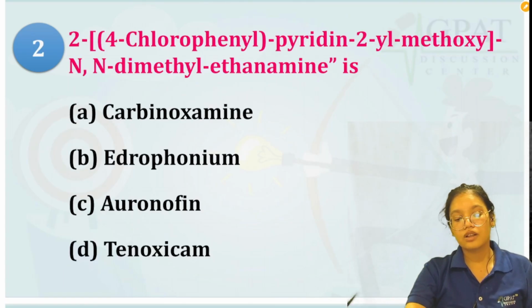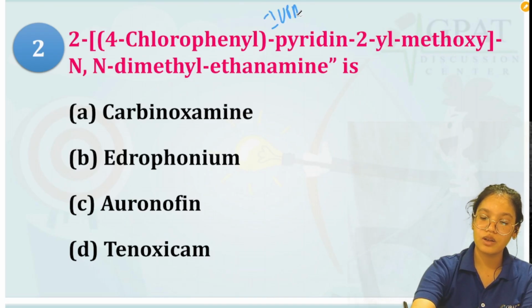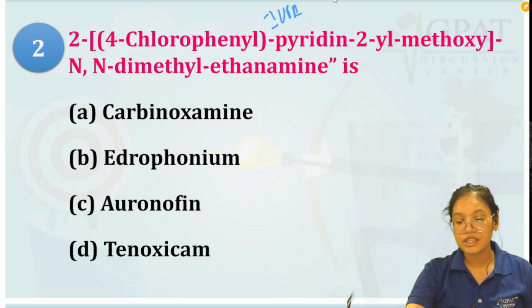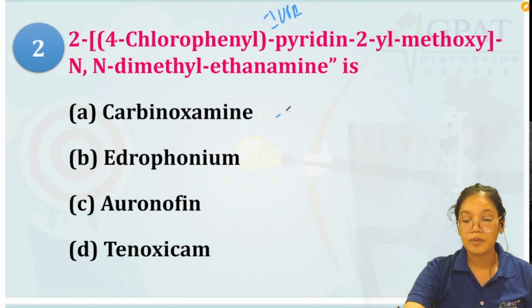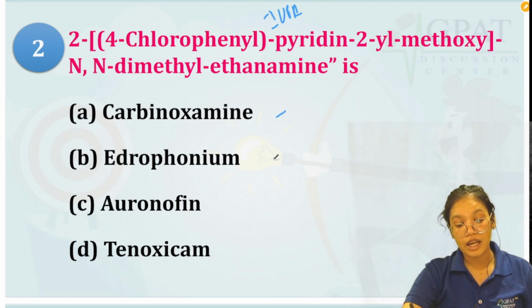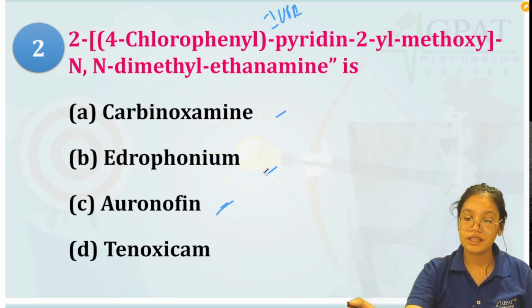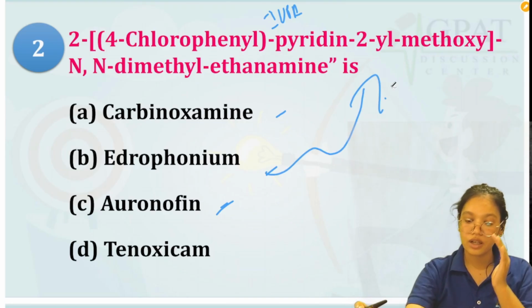Now, moving to the next question. This question is also from the IUPAC. They say 2,4-chlorophenyl pyridine 2-aryl-methoxy, then N,N-dimethylethanamine. This IUPAC name belongs to which drug? Is it carbinoxamine, edrophonium, auranofin, or tenoxicam? Which drug is the correct IUPAC name for?